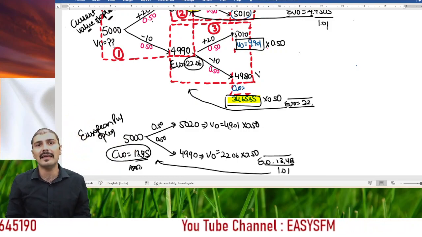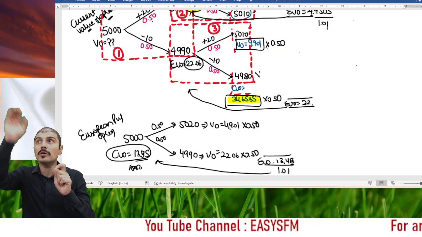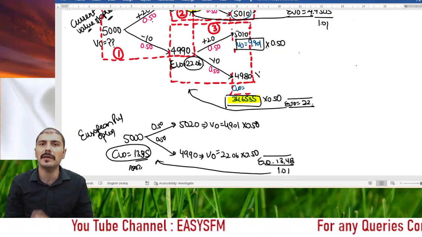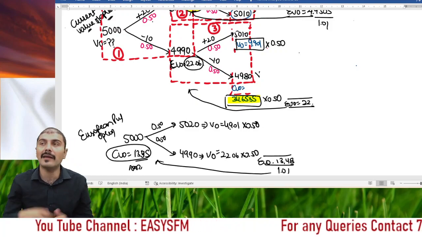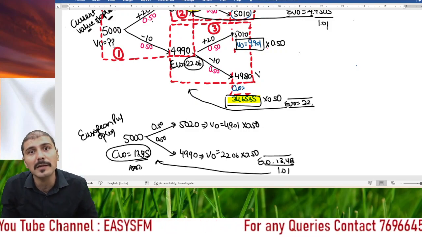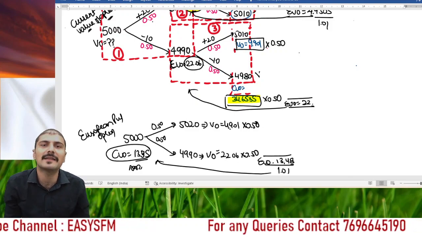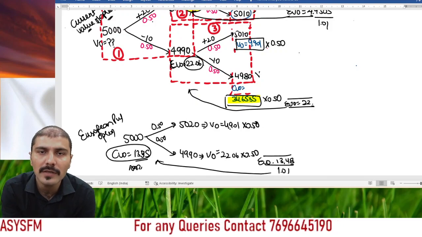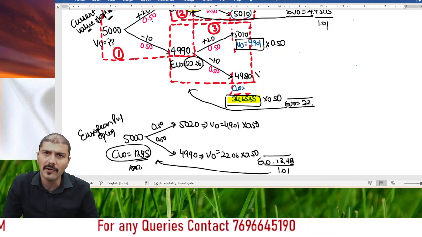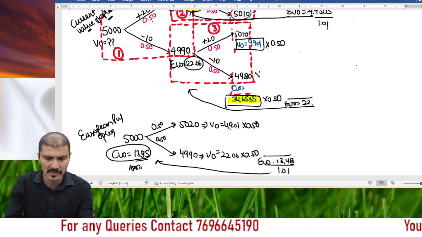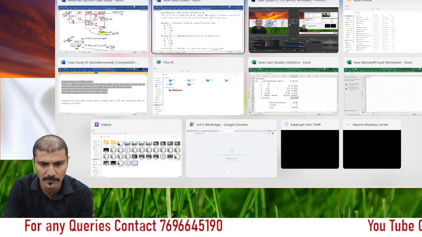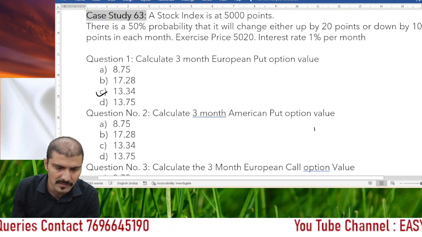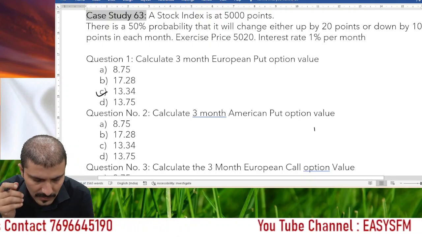Because in that case, the point that the value of options is dependent upon the earlier prices will not be considered, right? And it will be very difficult, or rather impossible, to understand the European options in that case. That is why American option in that case. That is why I have taken this lengthy route, but understanding kind of route, right? So this is the answer to your first part, 13.35. The maximum time that we took was to solve this; the other parts will take the least time.